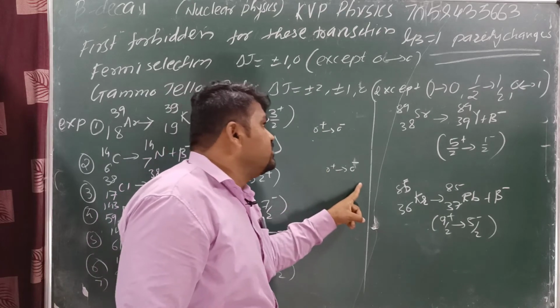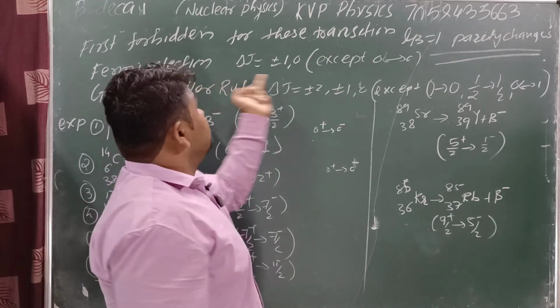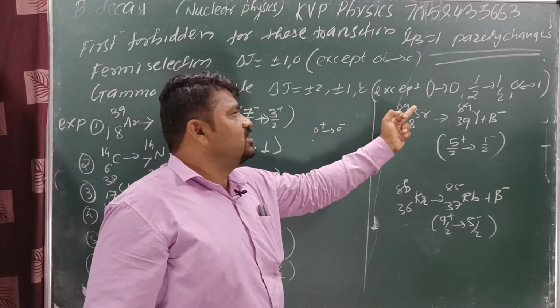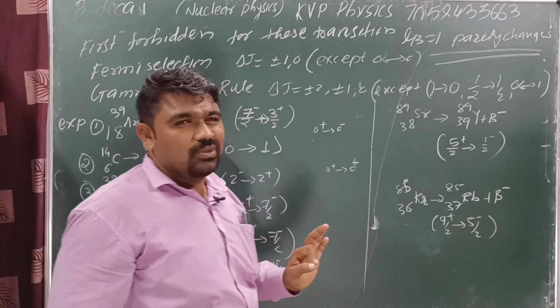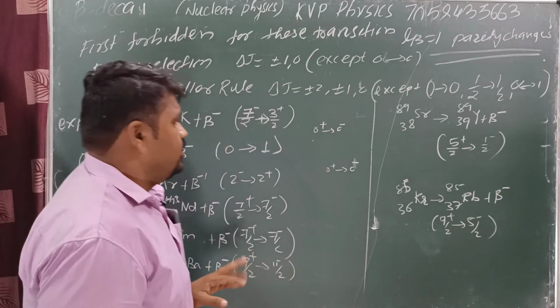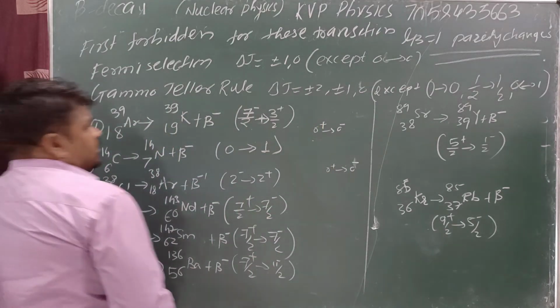Okay. Next one. Delta J is equal to 0. Here also 0. Here also 0. But FT is not allowed. Why? Because 0 to 0 is not allowed. In this case, except 0 to 0, both cases, this one is a not allowed one. Okay, now for FT and GT both cases this one is a not allowed one.